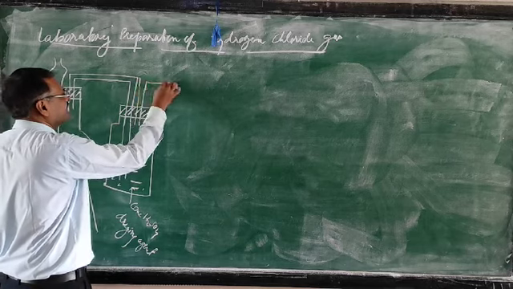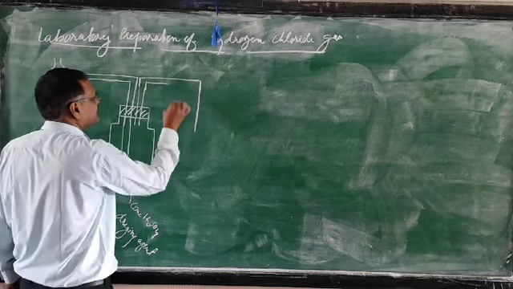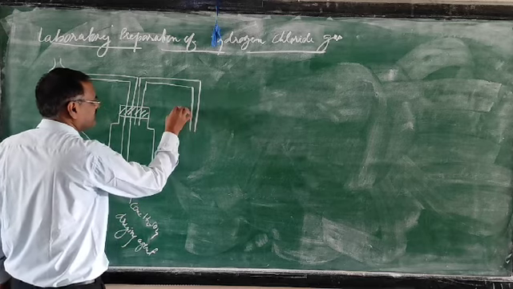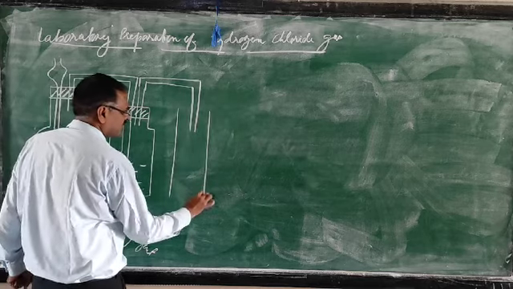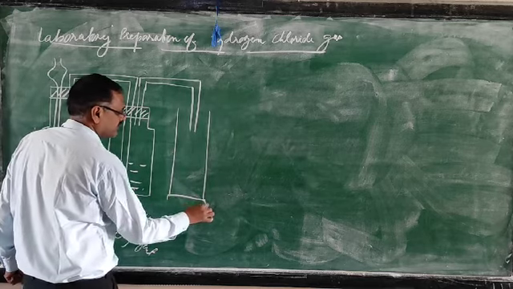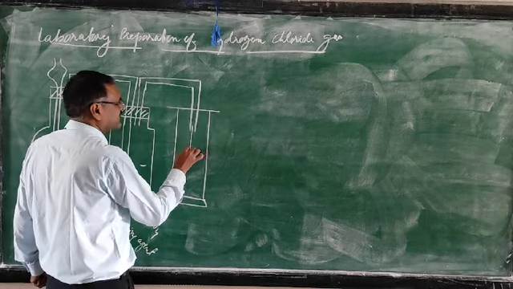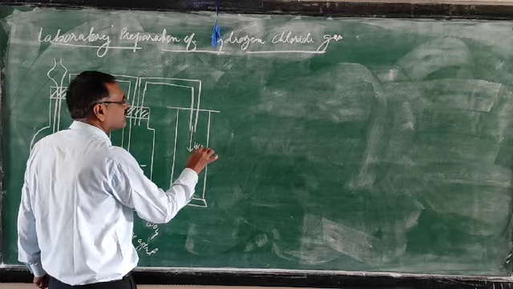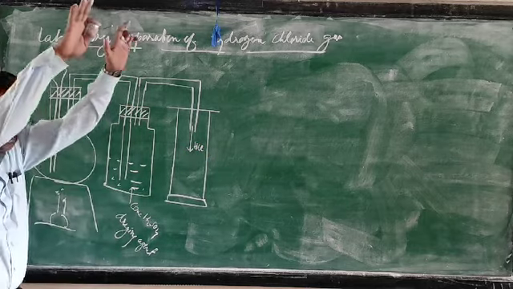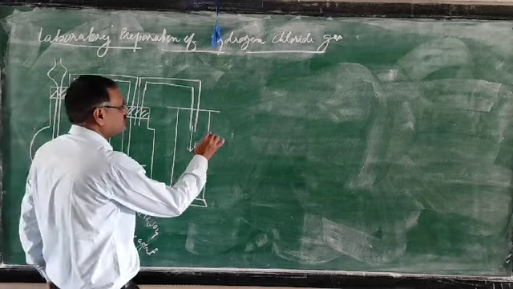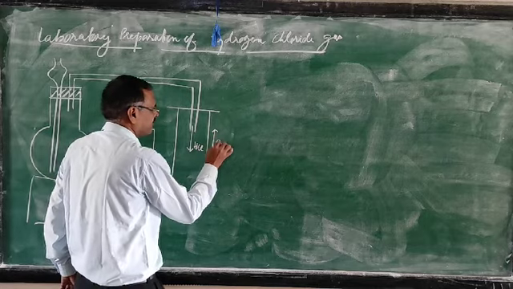Then this HCl gas is coming, and it is collected here in a jar. Just to see, HCl is moving down and air is moving up.